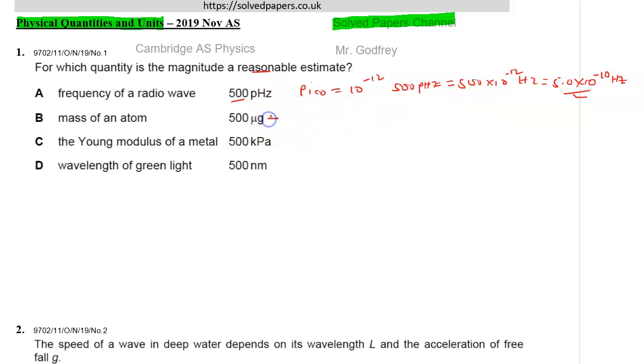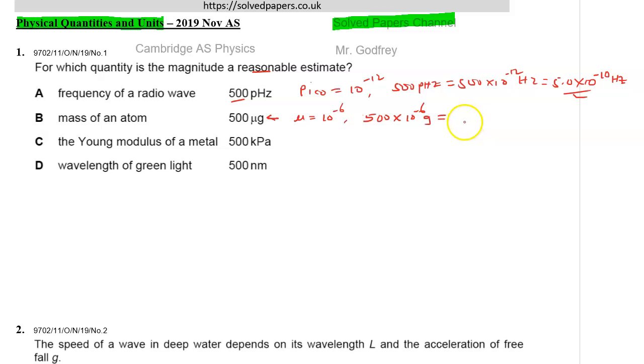What about B? This is 500 microgram. Micro is 10 raised to power minus 6, and therefore 500 micro is 500 times 10 raised to power minus 6 grams.